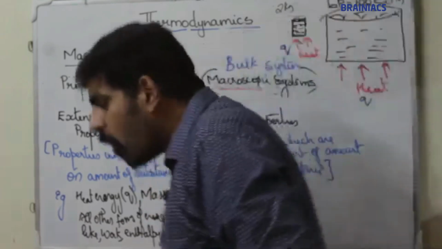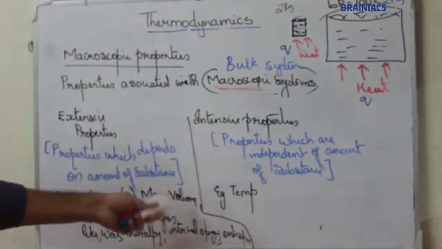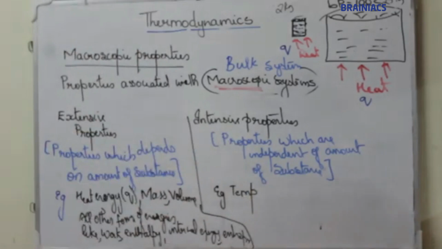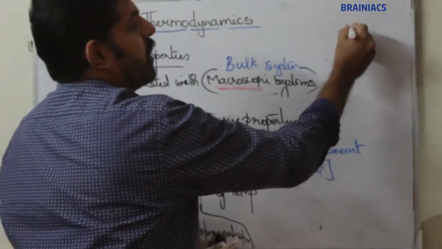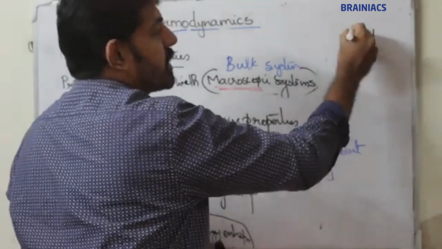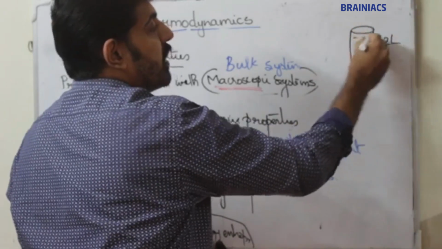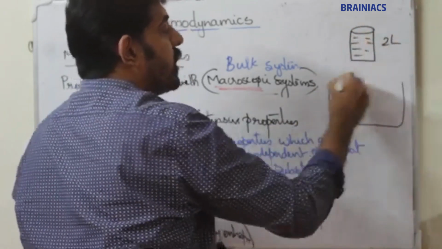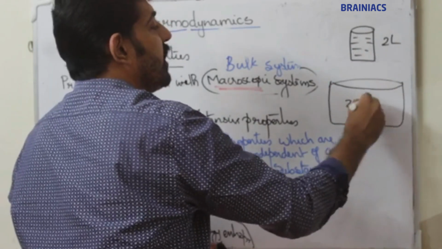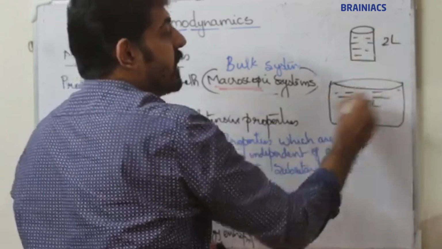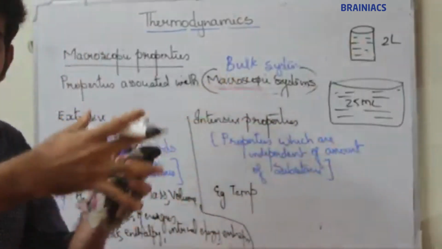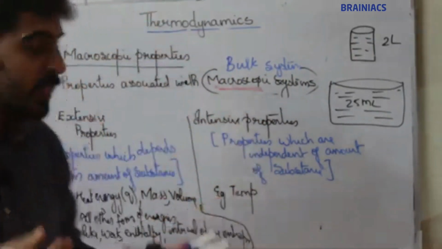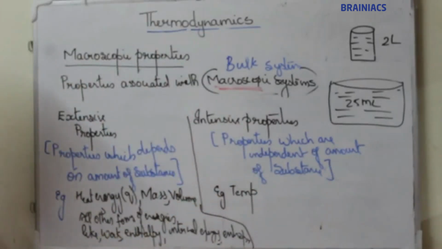Now volume is also an example of an extensive property, because volume also depends on the amount of substance. If you consider 2 liters and 25 liters of water, this is a 2 liter vessel filled with water, and let this be 25 liters. As volume increases, the amount of substance increases. So volume depends on the amount of substance. As the amount of substance increases, volume increases, right? So volume is an example of an extensive property. Now there are so many other examples.